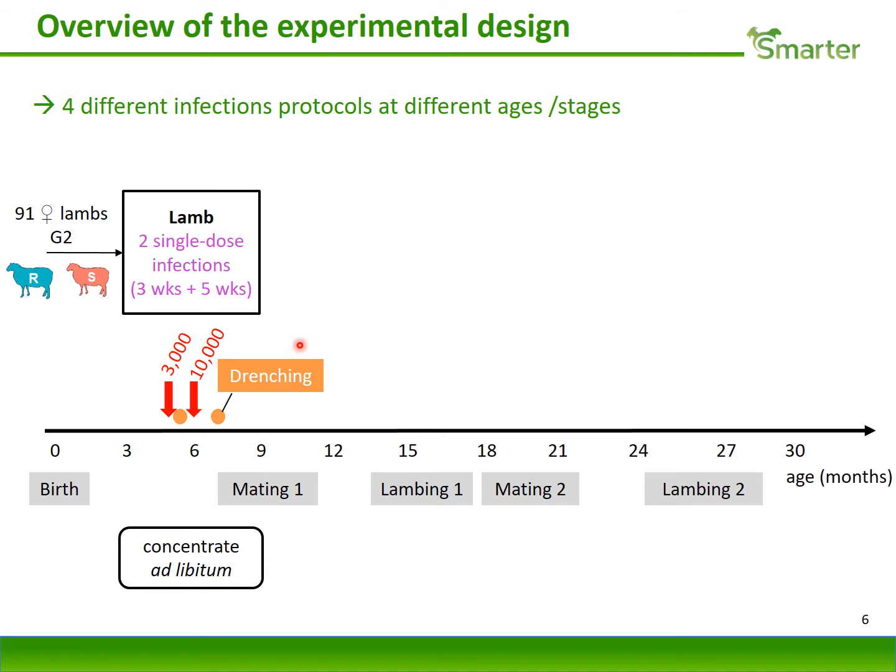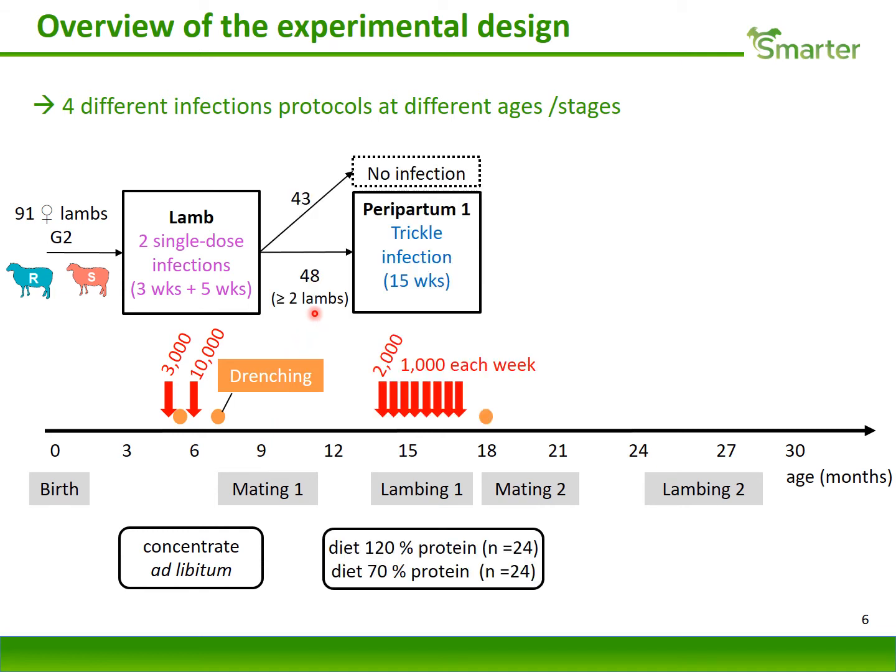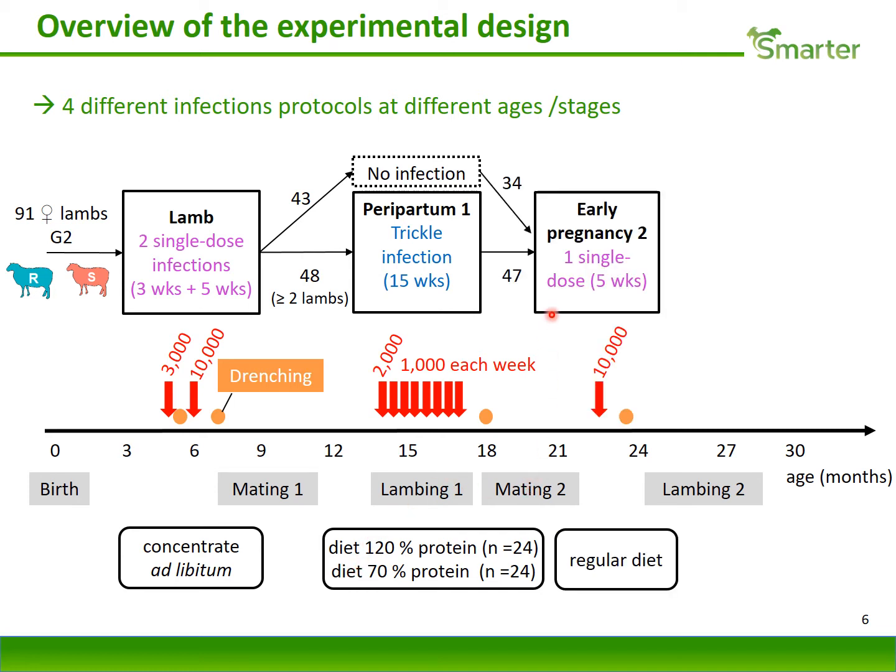After this, mating occurred, and the ewes with at least 2 lambs were involved in the second infection around peripartum. This was a trickle infection, so they received about 1,000 parasites every week for 8 weeks. Half of the group was fed high-level protein, and the other half was underfed. After this, we had a second mating, and we had a third infection protocol in early pregnancy with 1 single dose of 10,000 parasites. Ewes were fed with a regular diet.